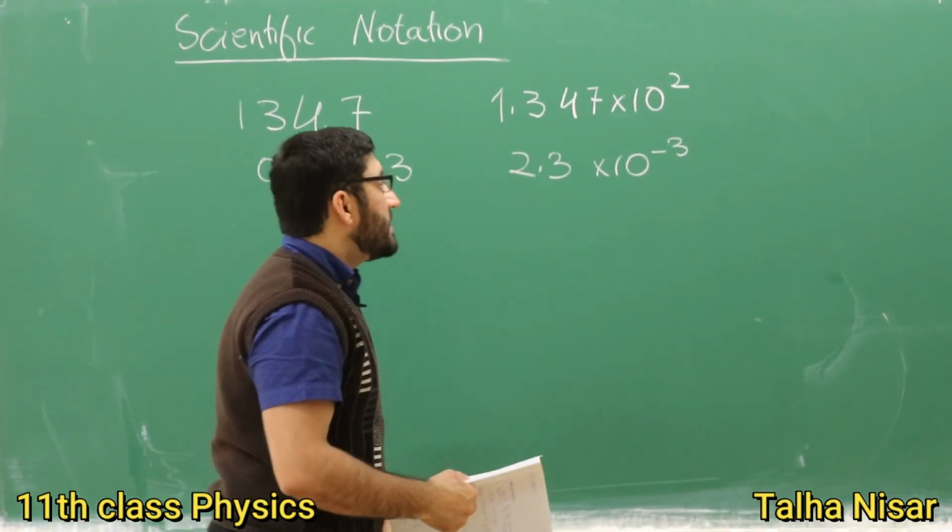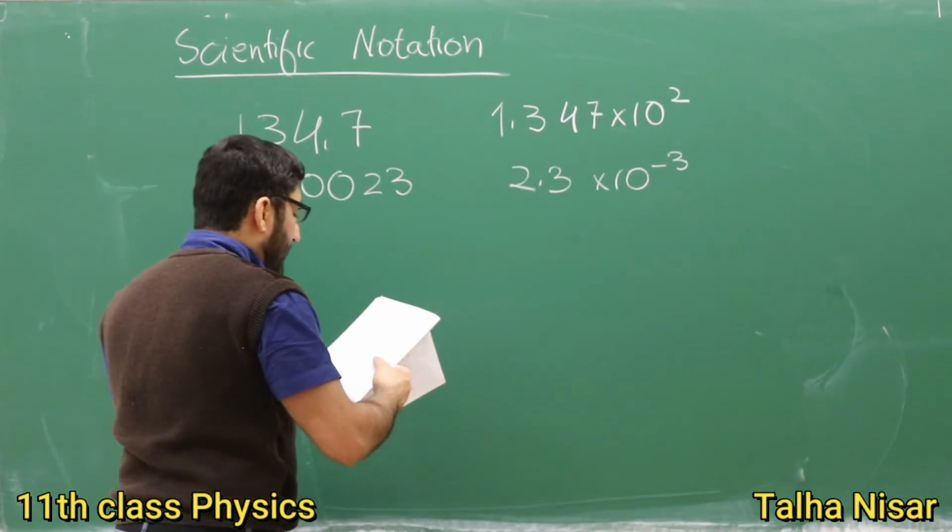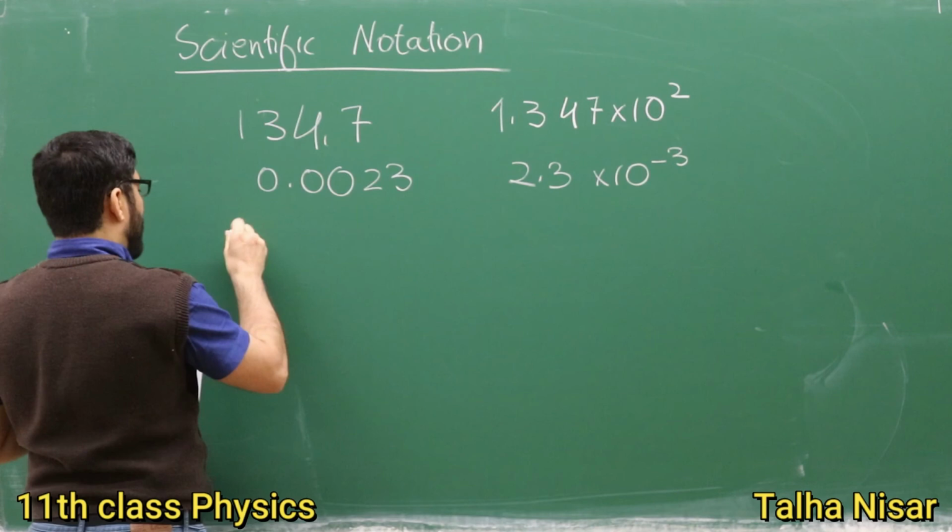If these numbers are very small or big, we have specific prefixes for that.